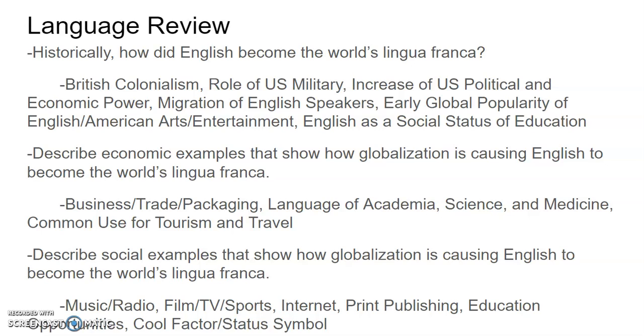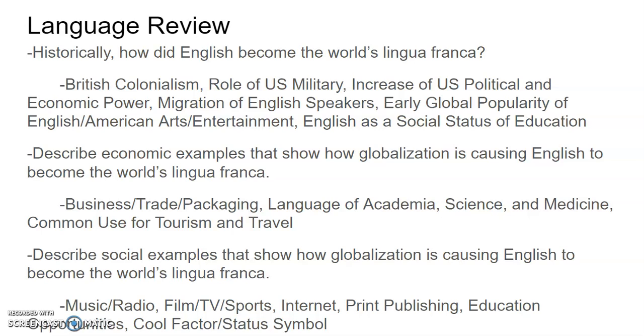Migration of English speakers. This is not only from the United States, but this is obviously English speakers from the UK. People leaving Australia, UK, South Africa, going all over the world and spreading English with them. This is the early popularity of the English and American arts and entertainment industries, movies, music, all being in English. So people would learn English for the arts and entertainment. And English is a social status of education. It really showed that people had gone to different countries and become educated.